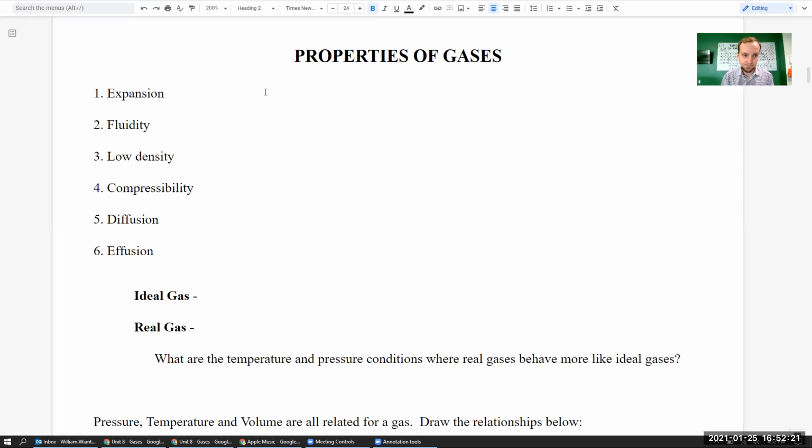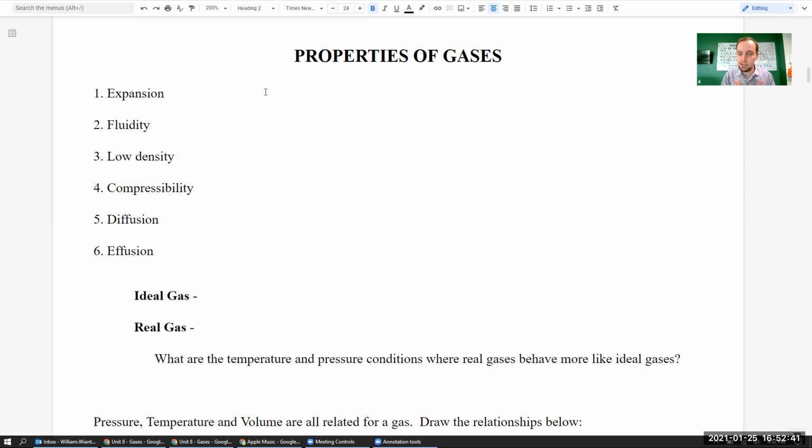They are compressible. So this is how hydraulics work and other things like that, is that you are able to squeeze a gas into a very small space. And by squeezing a gas, you actually can use it to do work, because it's going to have a lot of force behind that. So they are compressible. Solids and liquids are not compressible.